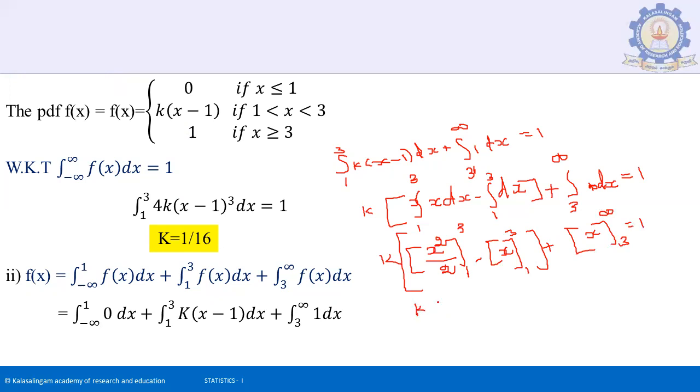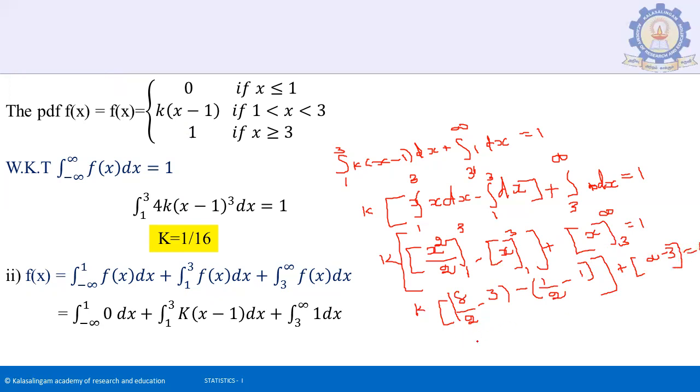So k times 9 by 2 minus 1 by 2, substituting the upper limit 3 and then the lower limit 1, minus 3 minus 1, plus infinity minus 3, equal to 1.